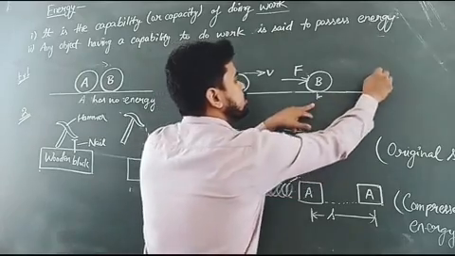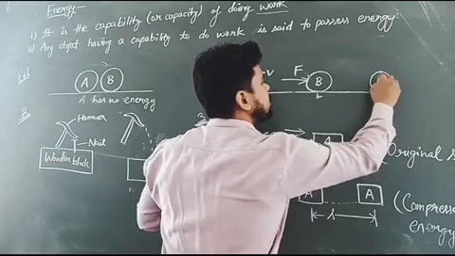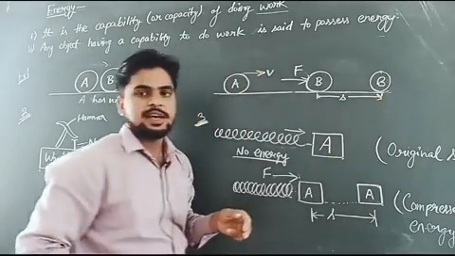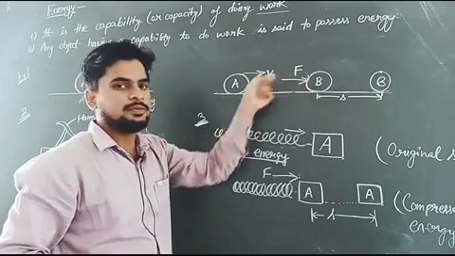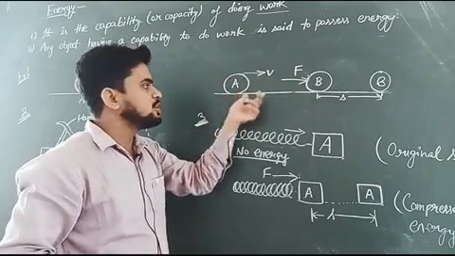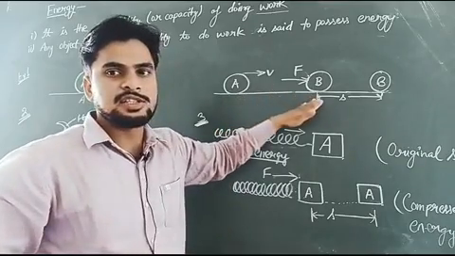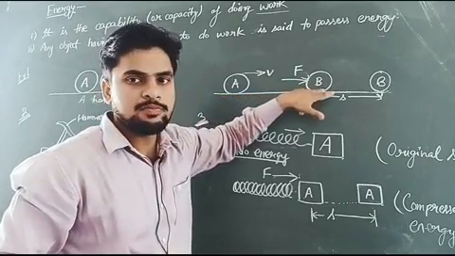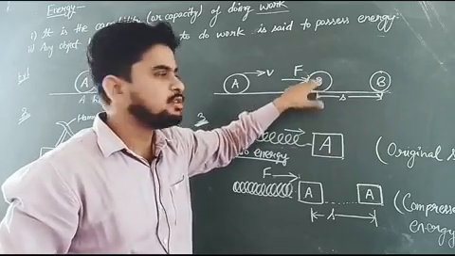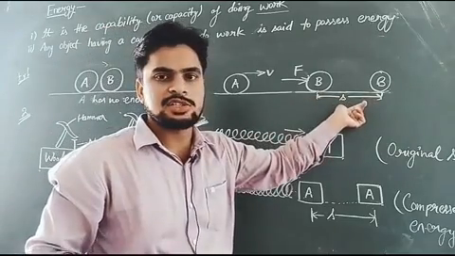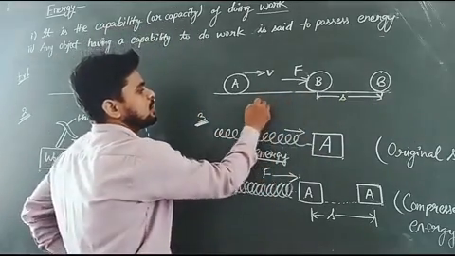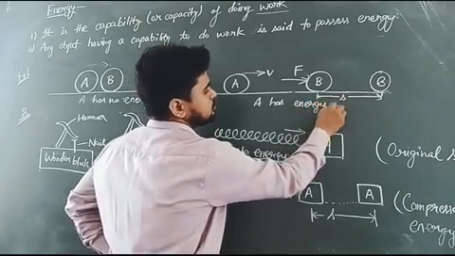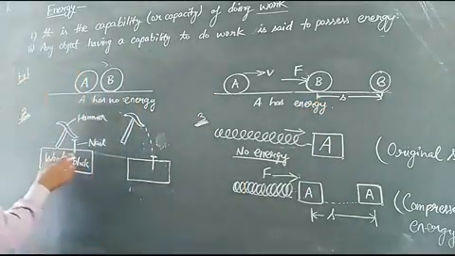Here you can see that B gets displaced by a distance S by the application of the force F by object A. So in this situation we can say A has energy, because A has the capability to apply a certain force on B, due to which B gets displaced by a certain distance S.